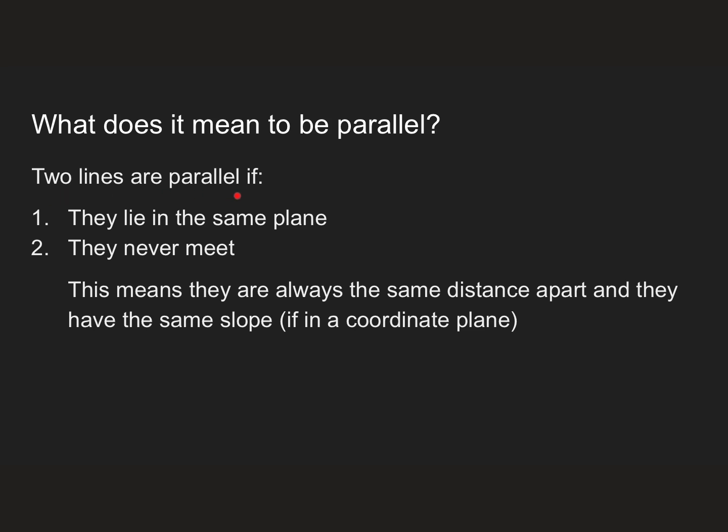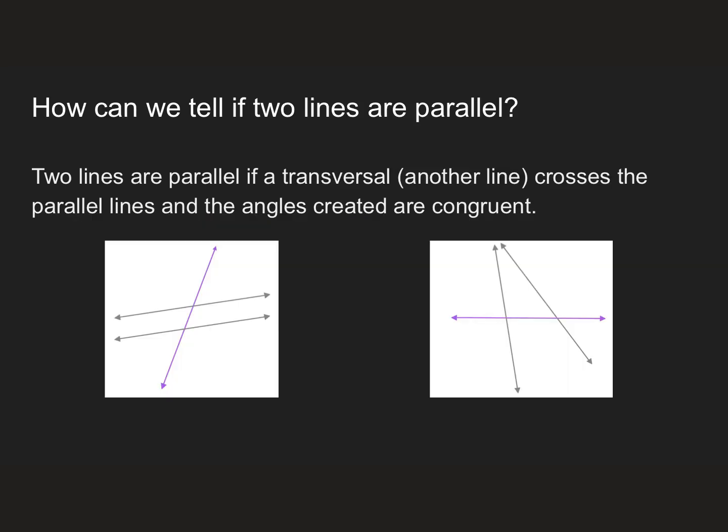Two lines are parallel if, and these are the important parts, they must lie on the same plane. That means they're both on the same sheet of paper. And they never meet. The only way for two things that are straight and go on forever to never meet is if they are parallel to each other. This means they're always the same distance apart, and they have the same slope if they're in a coordinate plane. But remember that a plane doesn't have to have coordinates on it necessarily, so we may not have a slope. So how could we tell if two lines are parallel?